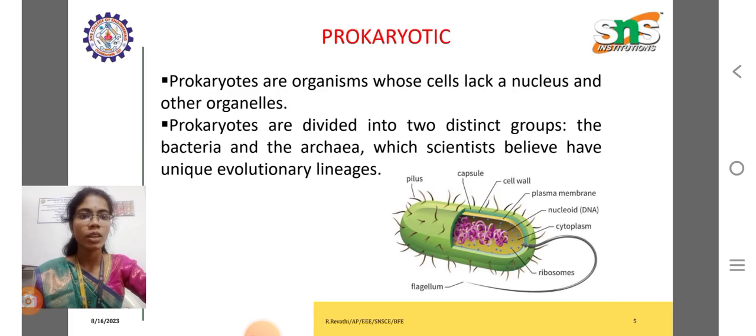Prokaryotes are organisms whose cells lack a nucleus and other organelles. Prokaryotes are divided into two distinct groups, the bacteria and the archaea, which scientists believe have unique evolutionary lineages. In prokaryotic cells, the main parts are the plasma membrane, the nucleoid, which is DNA, also known as deoxyribonucleic acid, cytoplasm, ribosomes, flagellum, and pili, which are some of the basic parts of prokaryotic cells.